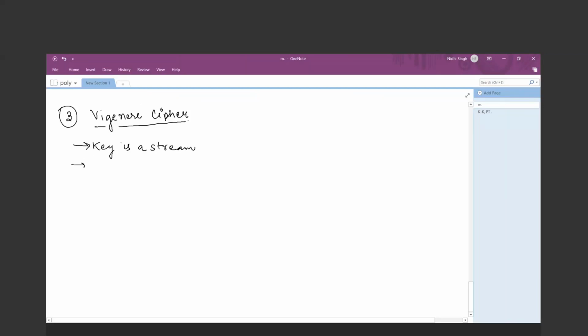Okay, but the difference between the Vigenère cipher and the AutoKey cipher is that your key does not depend on the plain text character. In the AutoKey cipher, the first key value is predetermined and followed by the plain text character, right? But in the case of Vigenère cipher, your key will not depend on the plain text character, but key is in the form of a string. The key value does not depend on plain text characters.